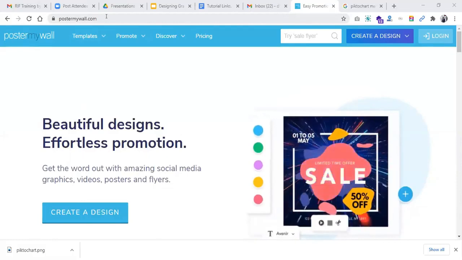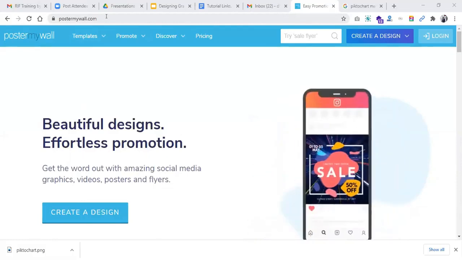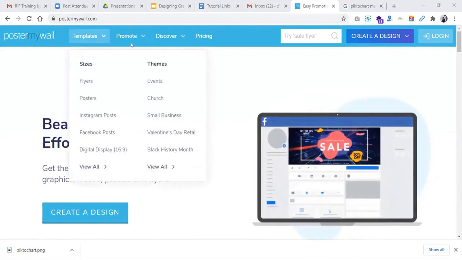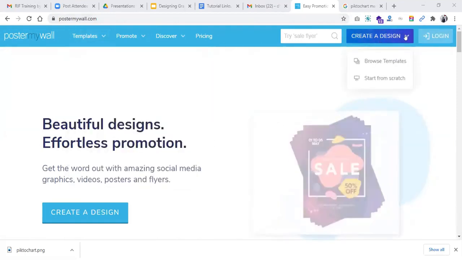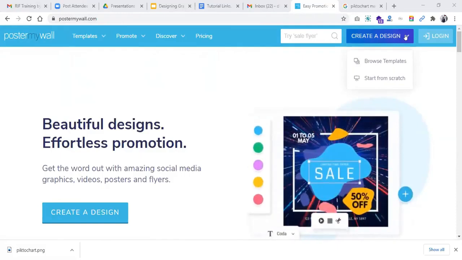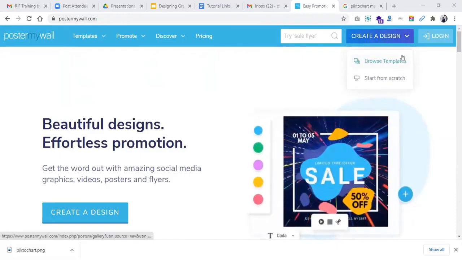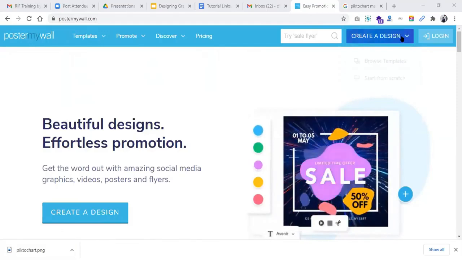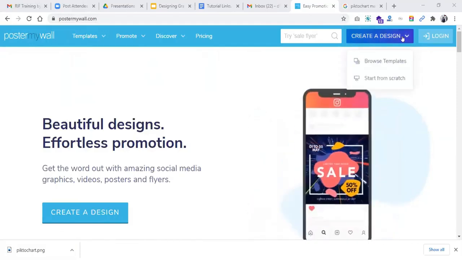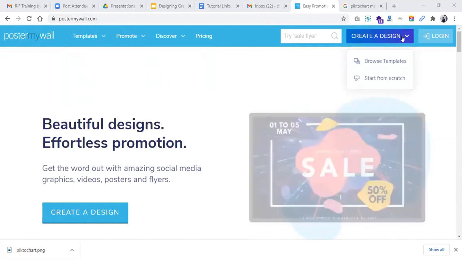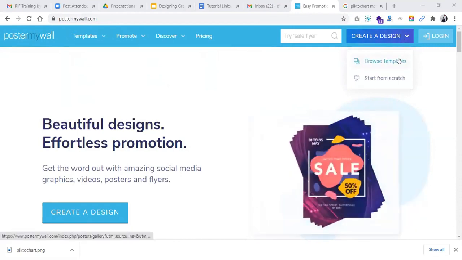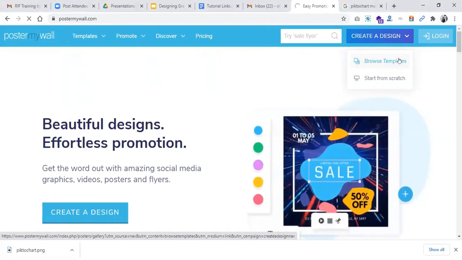Okay. So after PosterMyWall.com loads, we come here to create design. When you click on create design, it will give you two options, either to browse from templates or to start from scratch. But we want to use the already existing templates here and see what infographic we can create. So I'll click on browse from templates.